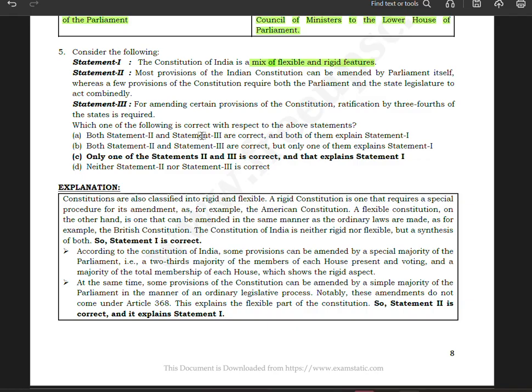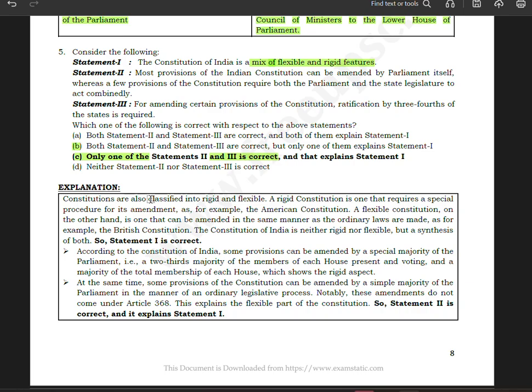So both two, no, this is also incorrect. This is also, only one of the statements 2 and 3 is correct, and that explains it. So 3 is wrong, 2 is correct, and that explains 1. So C is the correct answer. Okay, now let us look at the explanation.